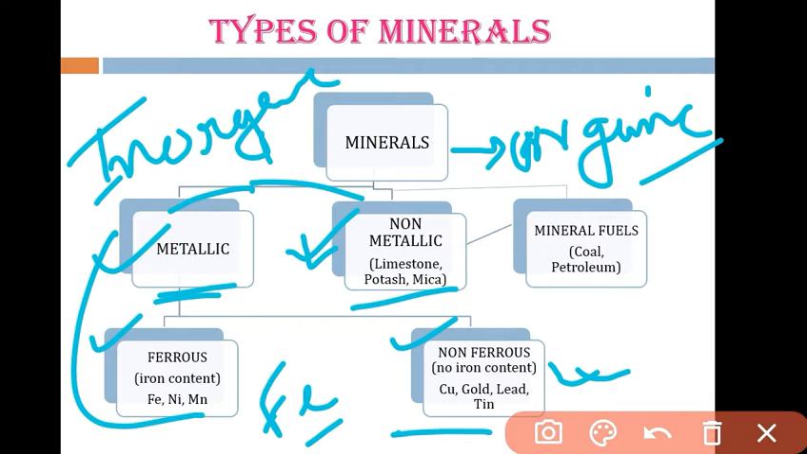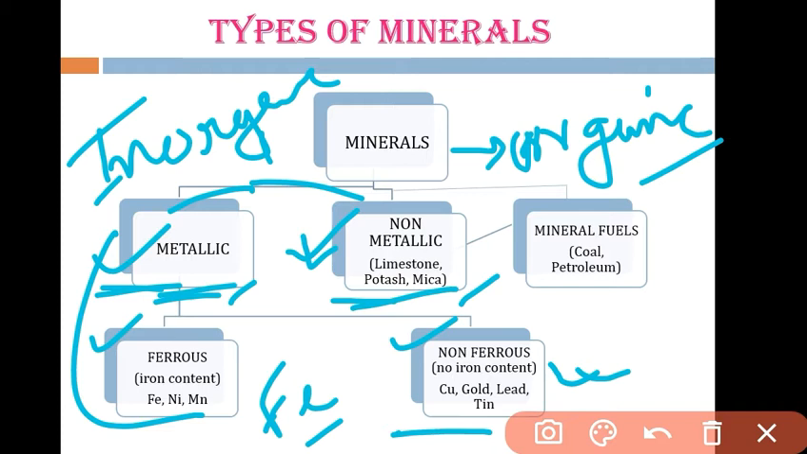If you have a question to differentiate between metallic and non-metallic minerals, then you have to give those properties: metallic minerals are hard and have good luster, while non-metallic are not hard and don't have good luster. Also, metallic minerals are mainly found in hard igneous and metamorphic rocks, and non-metallic minerals are mainly found in sedimentary rocks. So these are the basic differences between the two.